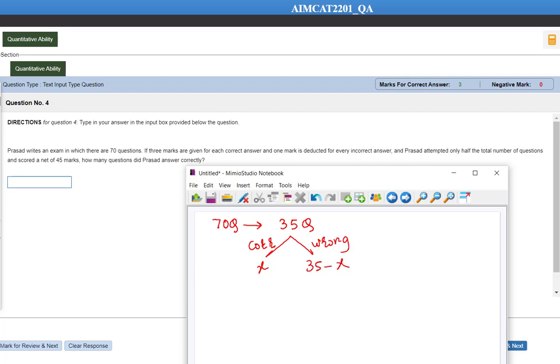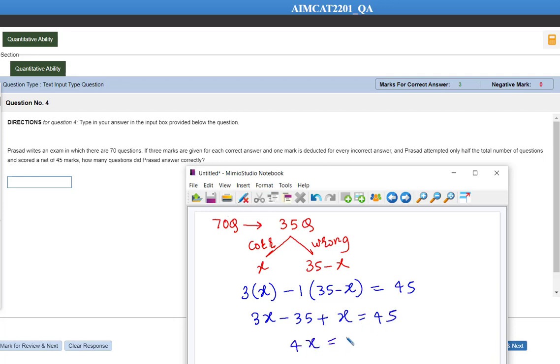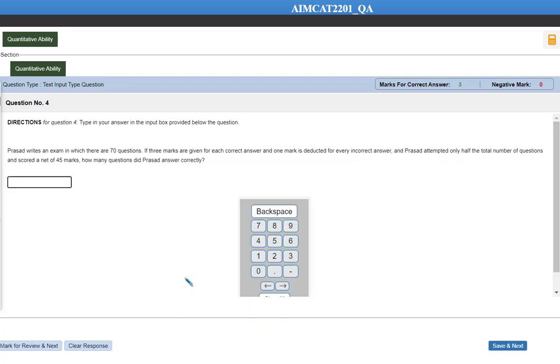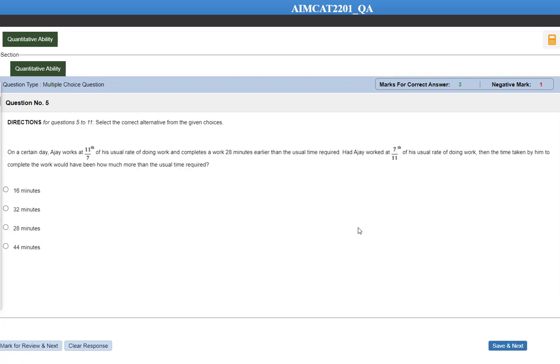Okay everyone, so how many marks will he be getting? 3 times X. And how many marks will get deducted? Minus 1 times 35 minus X. And the net score is going to be 45. So let's solve this equation. That is 3X minus 35 plus X is equal to 45. So 4X is going to be 80. So the value of X is equal to 20. So how many correct questions did he attempt? Total 20. So the answer is 20. Let me type 20 here. Yes, let's go to question number 5 now.